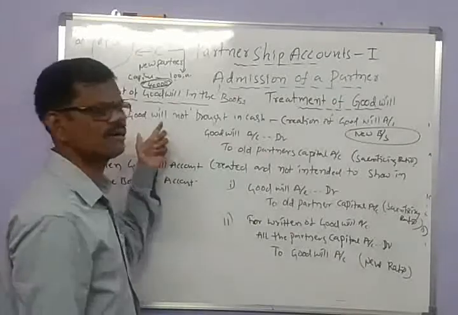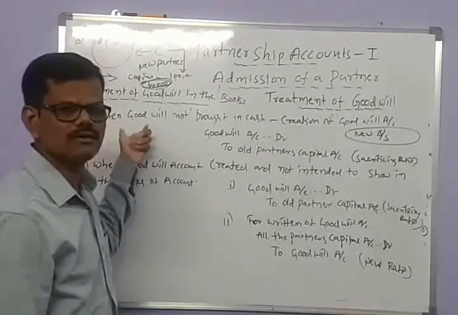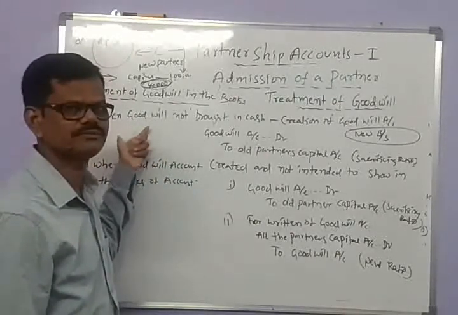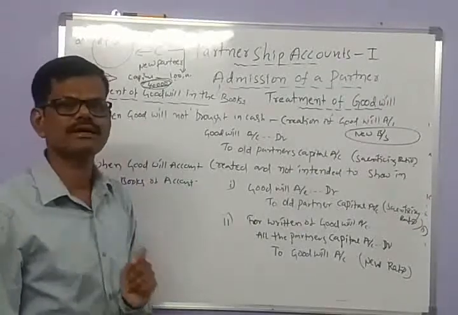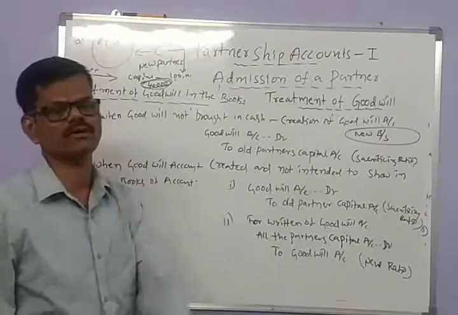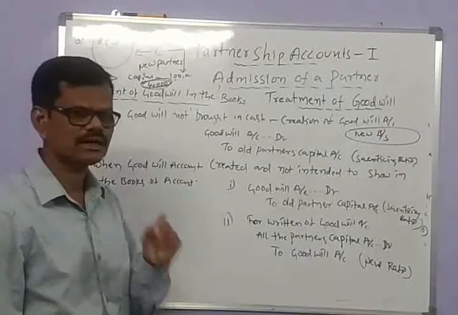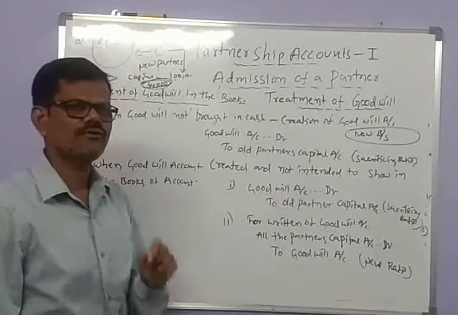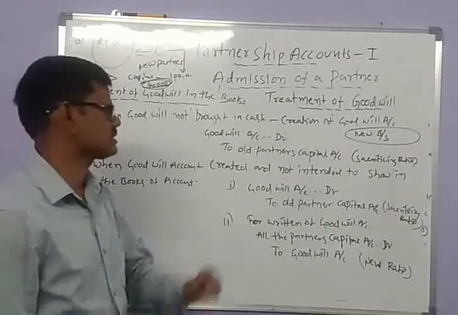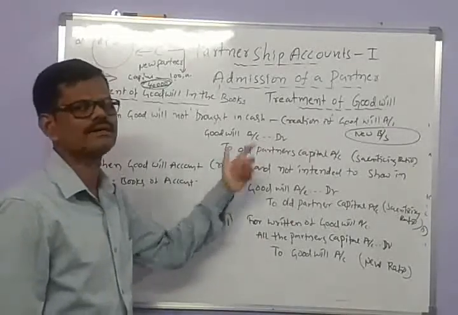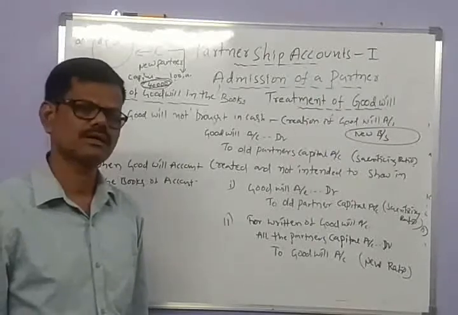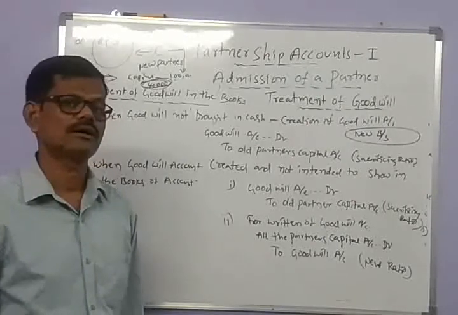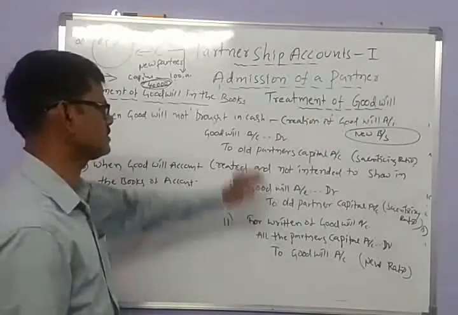In the occasion of not bringing goodwill in the form of cash, we have to create a goodwill account in the books of account, and the created value of goodwill is credited to the old partners capital accounts according to their sacrificing ratios.